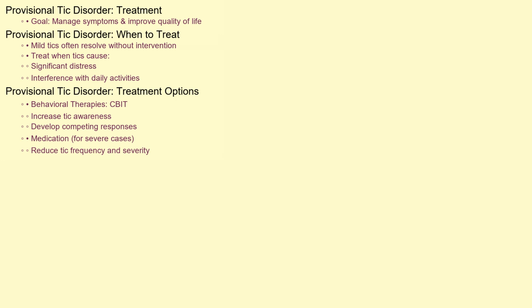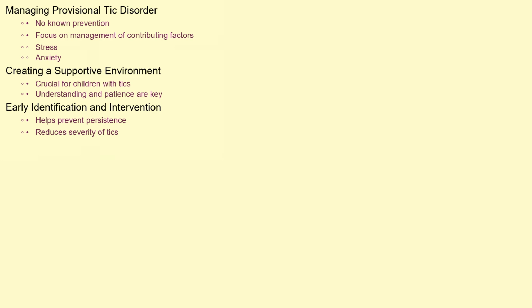CBIT focuses on teaching individuals strategies to become more aware of their tics and develop competing responses to suppress them. In some cases, medication may be considered to reduce tic frequency and severity, although this is typically reserved for more severe cases. Currently, there is no known way to completely prevent provisional tic disorder.